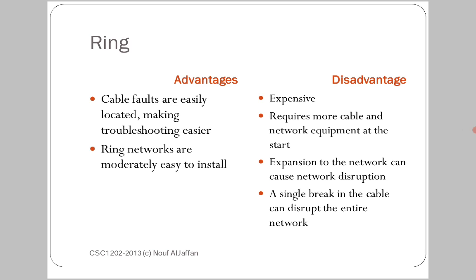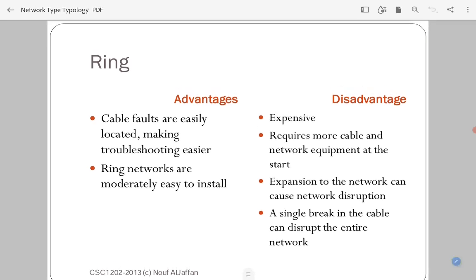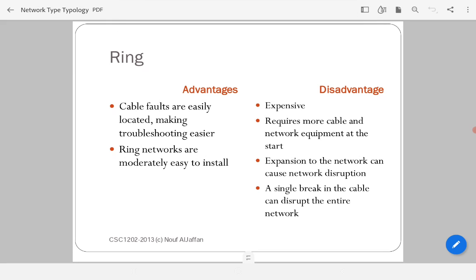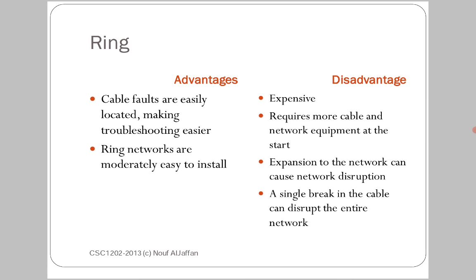Ring networks are moderately easy to install. Generally they are also very easy to install, to form or set up a ring network. Disadvantage: expensive, means more costly, requires more cable and network equipment at start. So it generally requires more lengthy cable and more network instruments like hubs, switches, like that.